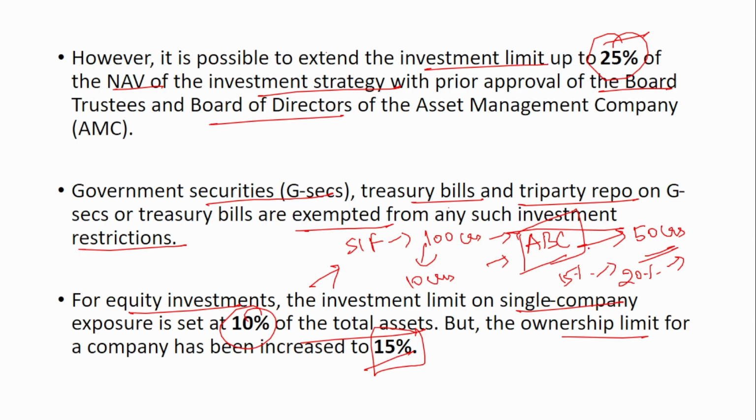So I am telling you that the ABC company's total worth or total paid up capital is 50 crores. And if the SIF fund invests 10 crores, it means that it is holding an ownership of 20% in this ABC company. That is not allowed. It can hold only a maximum of up to 15%. That means it can invest only up to 7.5 crores in this case. So remember, total investment it can make is 10%, but the ownership in that company can be limited to a maximum of 15%. I hope you understand this point.